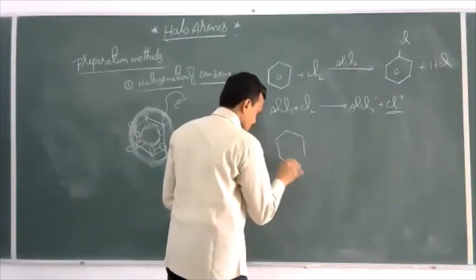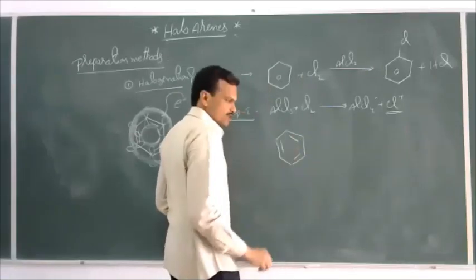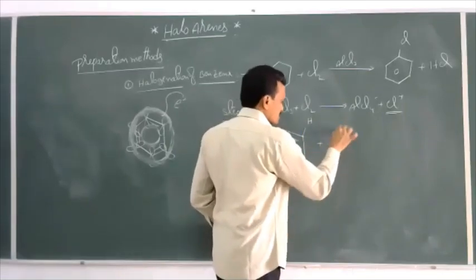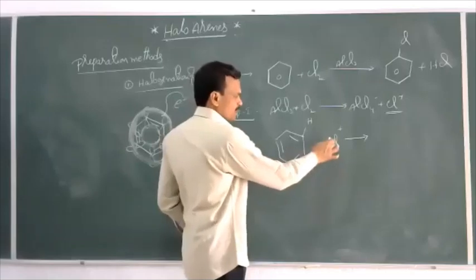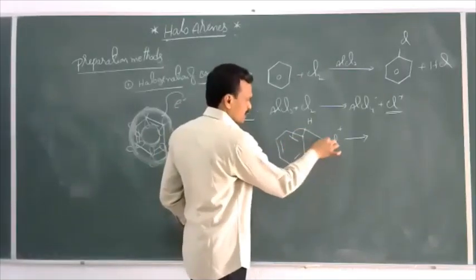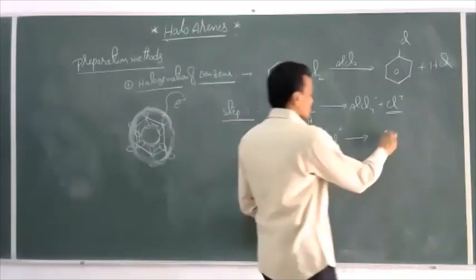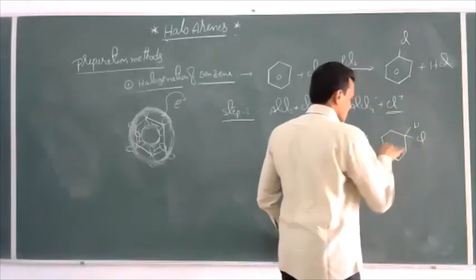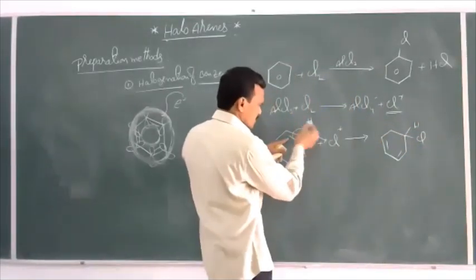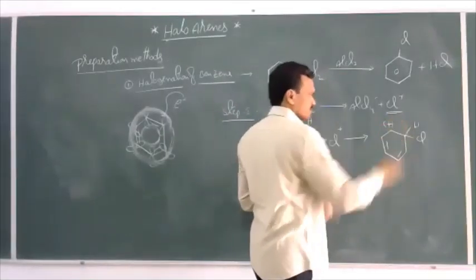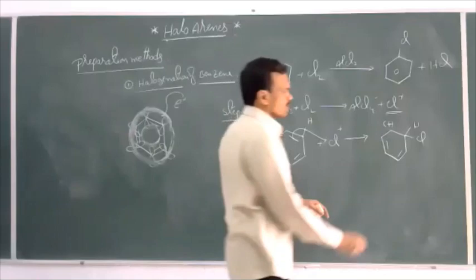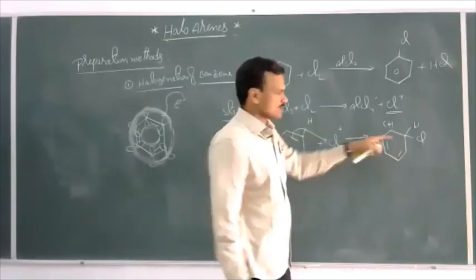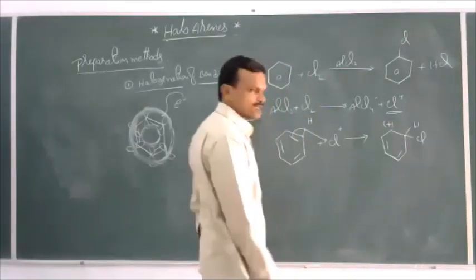This is the benzene ring, so hydrogen is present here, plus Cl plus. Whenever this Cl plus attacks this carbon, this electron pair is transferred to Cl and forms the bond like this, H, Cl. These 2 pi bonds remain as they are. Since this electron pair is transferred here, this carbon becomes positively charged. This can be stabilized through a resonance effect because this positive charge is in conjugation with these 2 pi bonds. So the carbocation formed is stabilized through resonance. This is step 2.